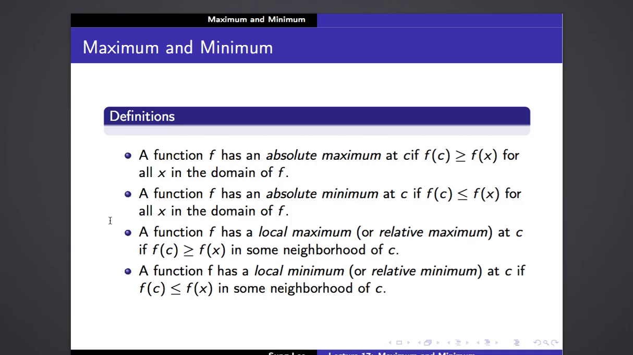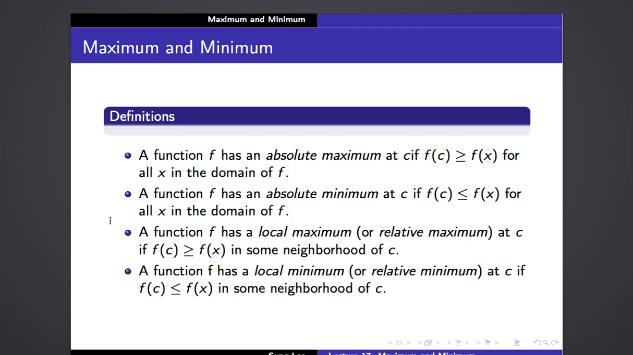Okay, and a function f has an absolute minimum at a point c if f of c is less than or equal to f of x for all x in the domain of f. In other words, f of c is the smallest possible value in the whole domain of the function f.